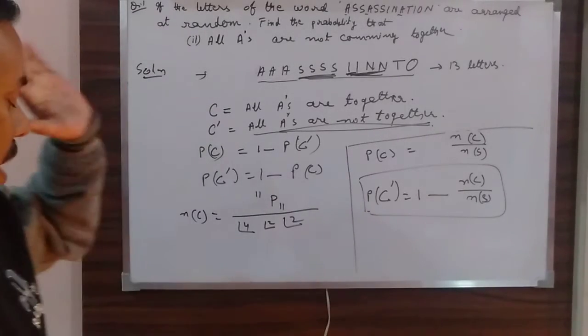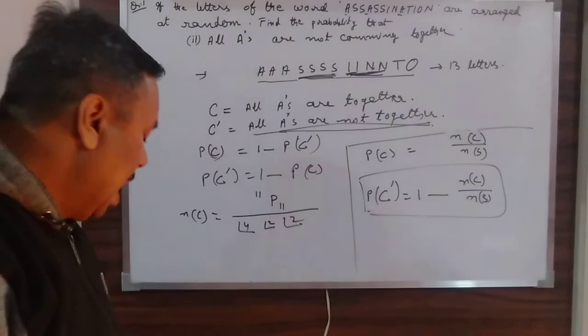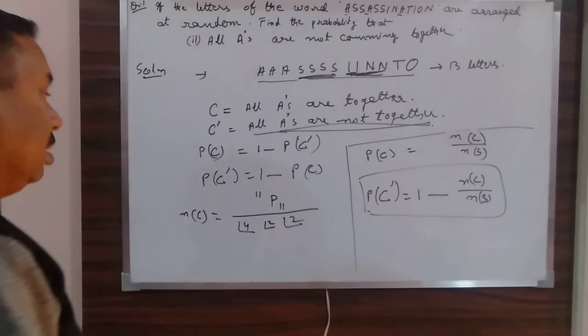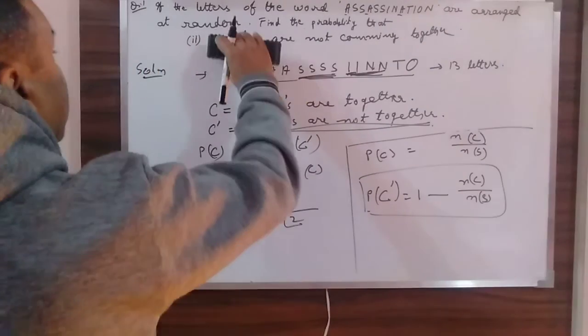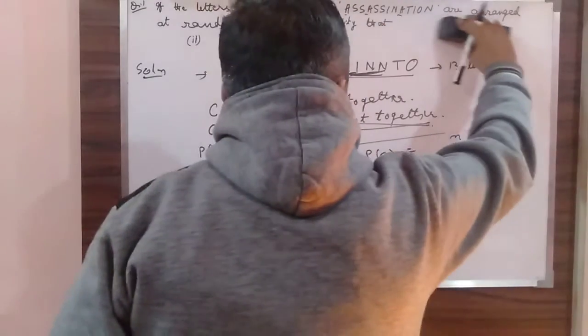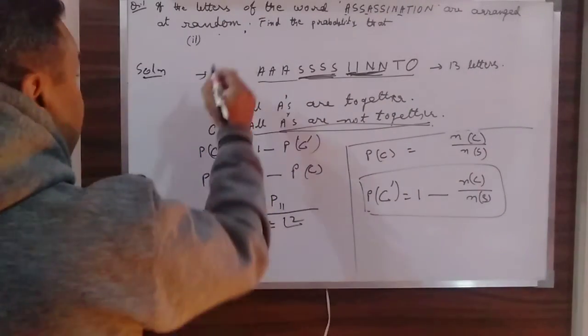Now, in the same question, I am once again changing the condition, and that condition is that no two A's are coming together.